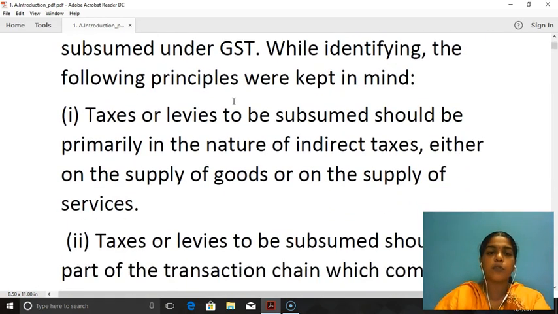Taxes or levies to be subsumed should be primarily in the nature of indirect taxes, either on the supply of goods or on the supply of services. First, the taxes which are being subsumed should be in the nature of indirect tax, because GST is also an indirect tax and the tax which is subsumed should also be an indirect tax. So it should not be a direct tax, it should be an indirect tax in nature. They can be levied either on goods or on the supply of services. That was not a matter at all, but it should be in the nature of indirect taxes.